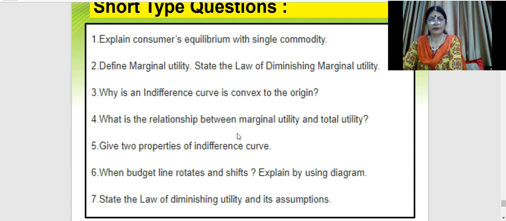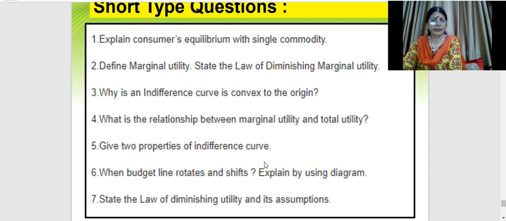What is the relationship between marginal utility and total utility? That can be given with the help of the equation, the formula. Please do that. I hope you remember the meaning of utility. The want satisfying power of a commodity is utility, children. So marginal utility means additional utility, and when all the marginal utilities are added up or summed up, you get total utility.